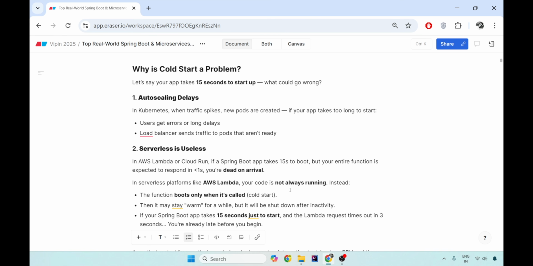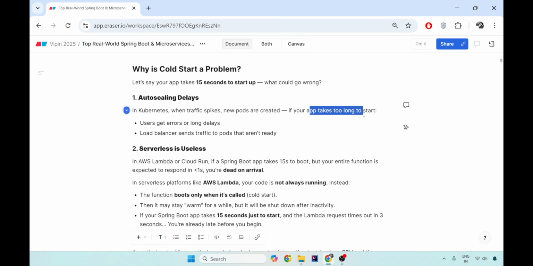So when does cold start become a problem? In a simple local setup, it is not a problem. You have that patience. You do not have any real-time requests coming in. It's fine. But when you are in production, using Kubernetes with multiple pods, and there is a sale going on, when you need to auto scale, the new pods being created might take a longer time to get started.